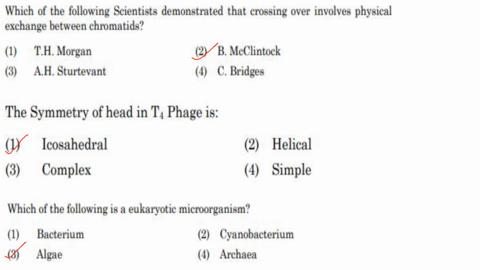Coming to the first question. Which of the following scientists demonstrated that crossing over involves physical exchange between chromatids? So it was Barbara McClintock who demonstrated that crossing over involves physical exchange between chromatids. The symmetry of head in T4 phage is icosahedral symmetry. Answer is option 1. Which of the following is a eukaryotic microorganism? Bacterium, cyanobacterium, algae, archaea. So all of you know it is algae that is a eukaryotic microorganism. Answer is option 3.